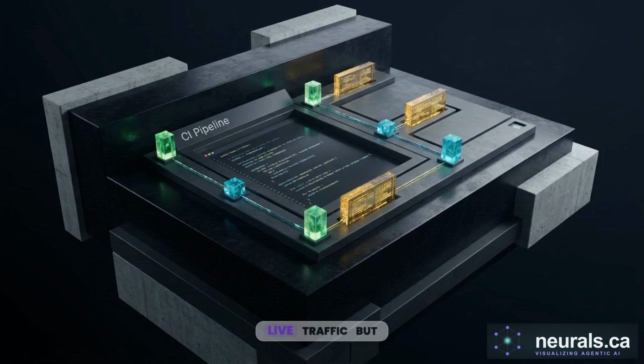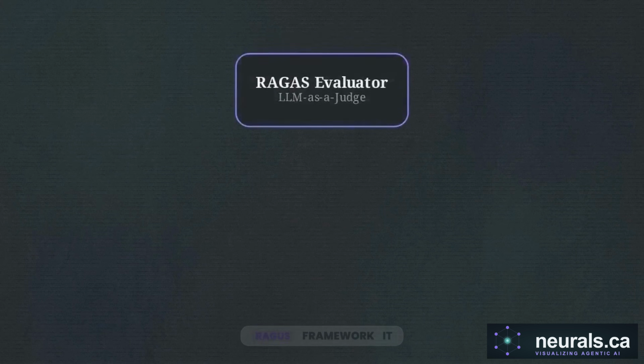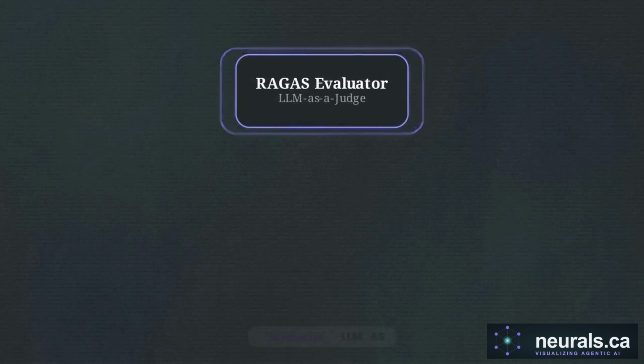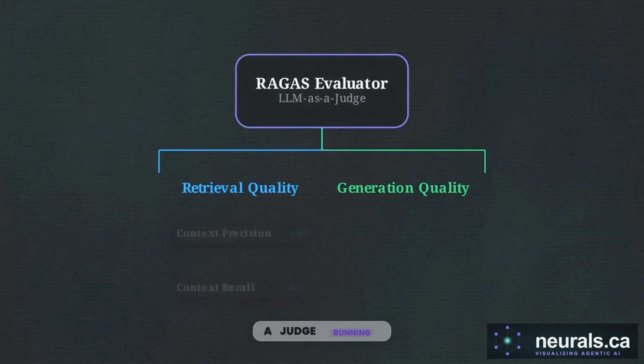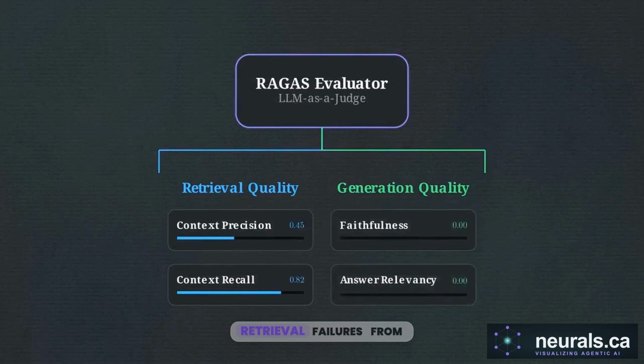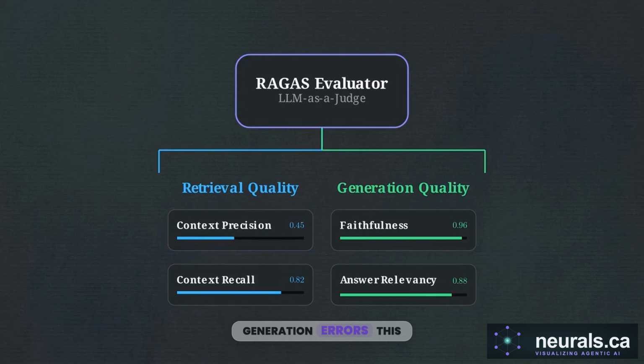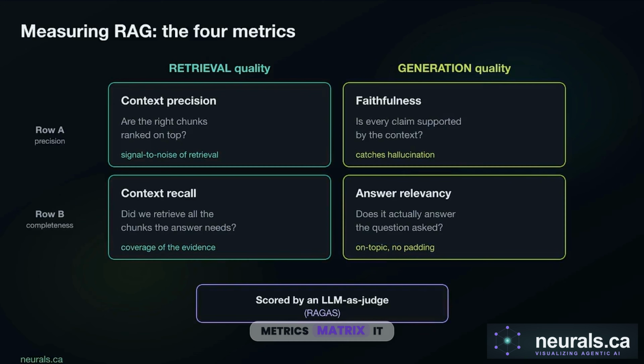Runtime guardrails protect live traffic, but they must be mathematically validated against golden datasets in your continuous integration pipeline before deployment. We achieve this using the RAGAS framework. It acts as an automated LLM as a judge, running independently to isolate retrieval failures from generation errors. This is the RAGAS metrics matrix. It sharply divides your pipeline's performance into retrieval quality on the left and generation quality on the right.